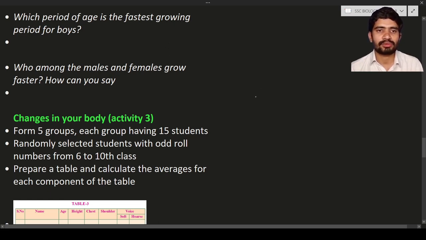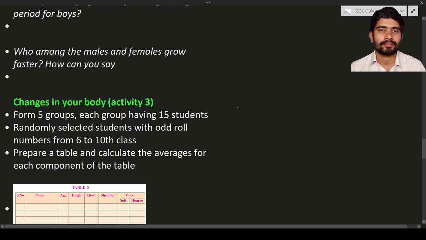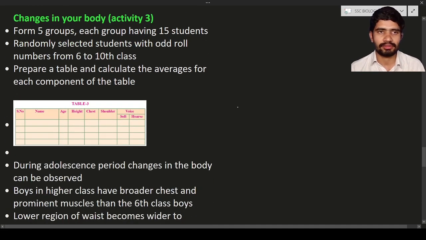So next is the changes in your body. This is activity 3. What changes can you see in the body? For this, you have to do one activity that is shown in the table. First, form 5 groups, from 6th class to 10th class. Each group should have 15 students. So 15 students and so on.